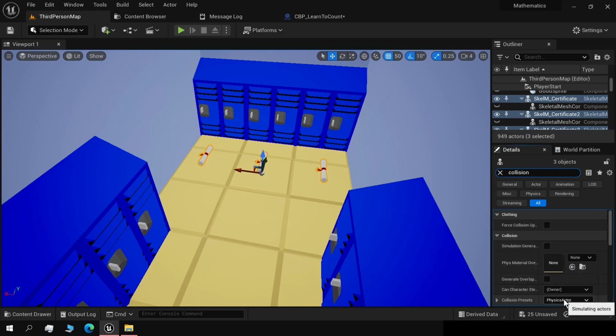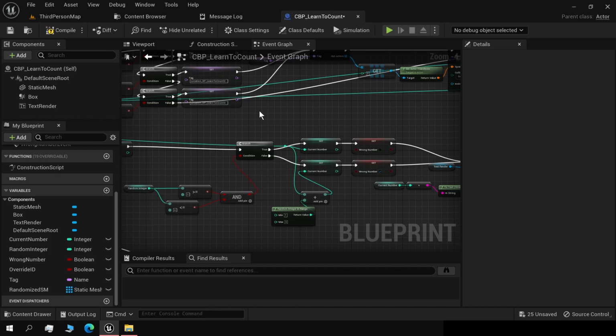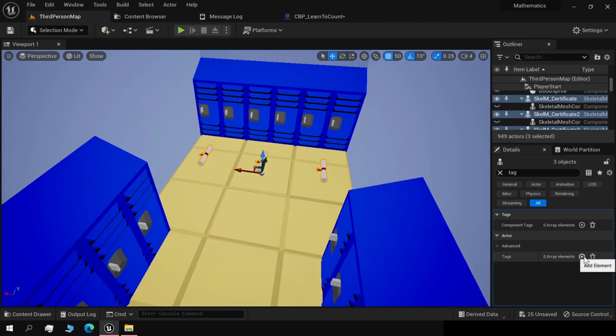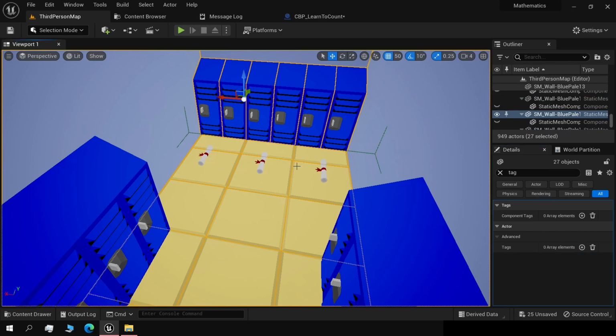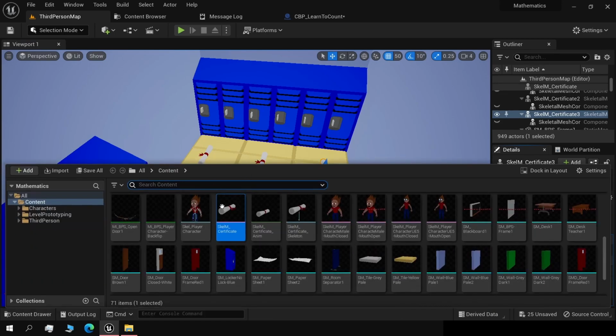We'll set collision preset to no collision, and the tag. Go back to the blueprint, copy and paste this value here, and copy it to the tag field. Okay. Make sure you change at least 2 of them to the proper value, because it's supposed to end with 2 and 3. And this should be it.